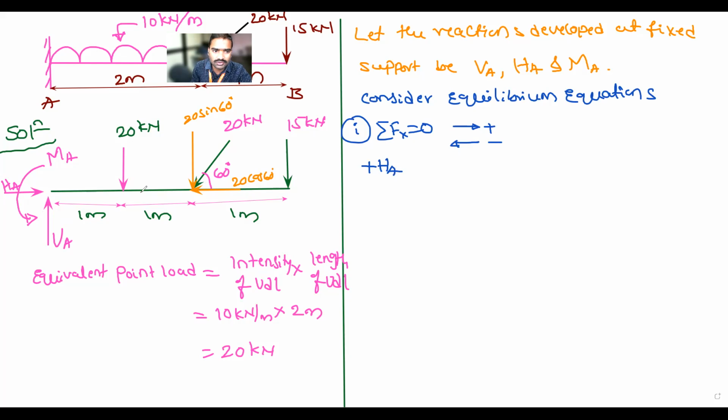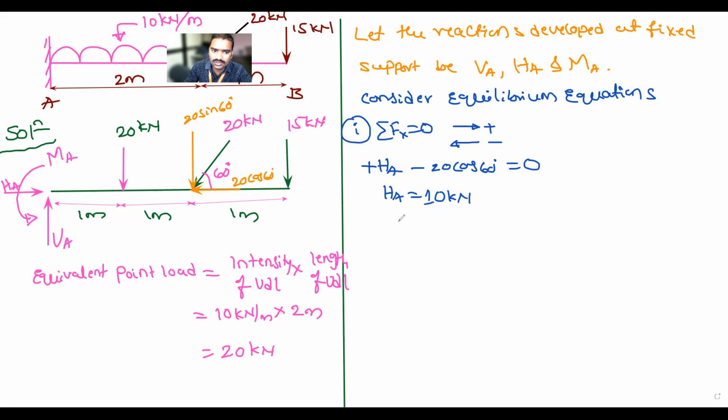Yes. What is that? 20 cos 60. Now you can mention positive or negative. It is negative. That is minus 20 cos 60 degree, and that is equal to 0. Next, what is the value of HA? You transfer this 20 cos 60 to the other side. HA is equal to 20 cos 60, that is equal to 10 kilonewton.